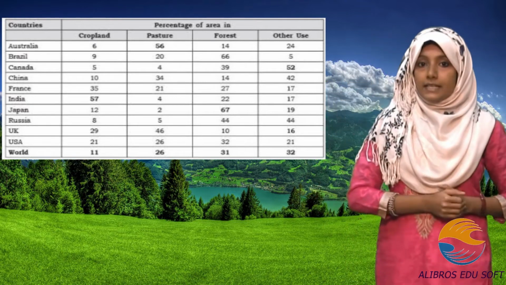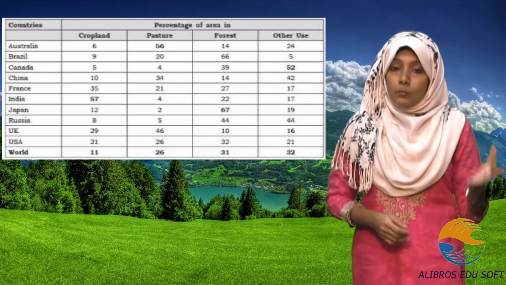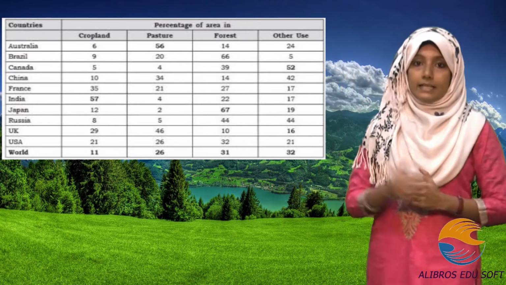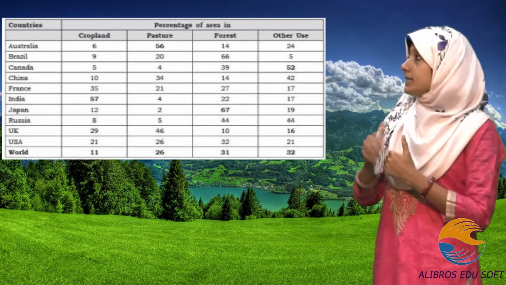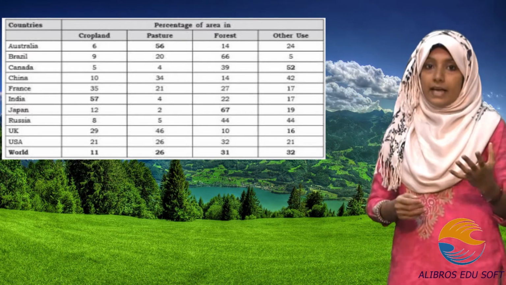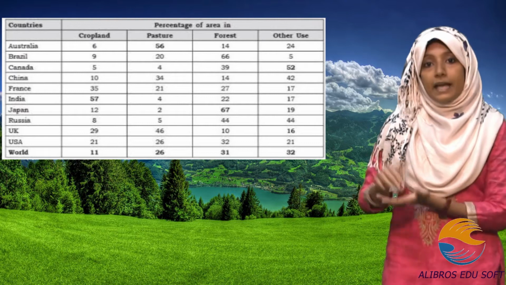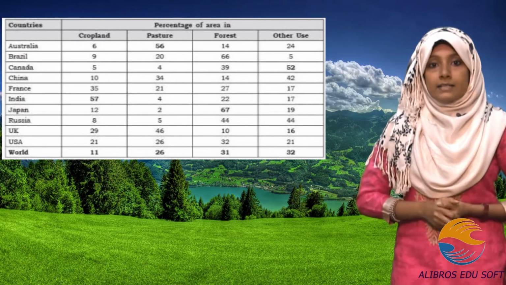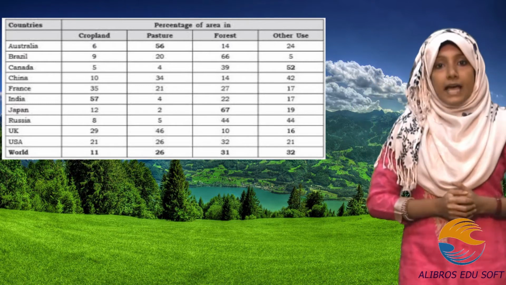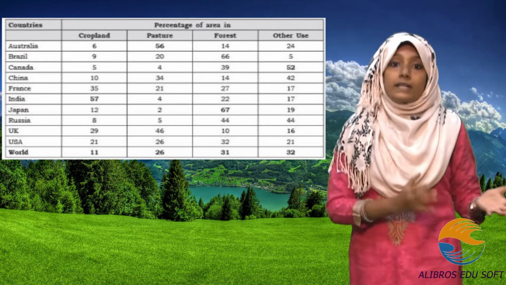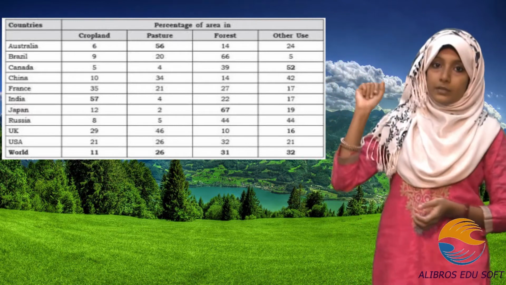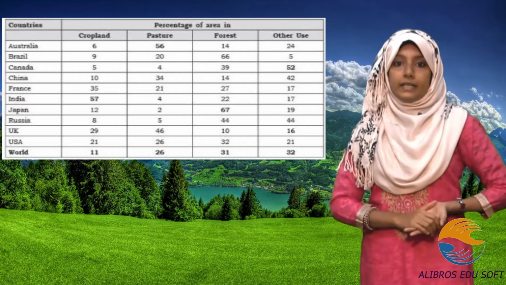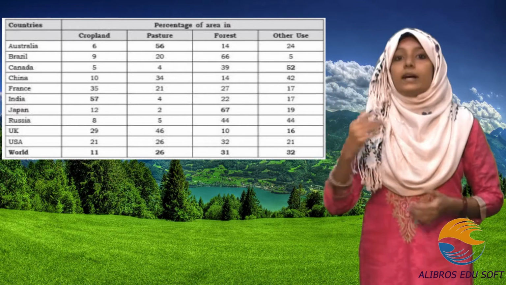In the chart you can see India uses a large amount of land for crop cultivation. Next we can see pastoral land. Pastoral land is land used for feeding animals. Australia uses a large amount of pastoral land. Then you can see Brazil has a large area of forest. And the next one is Canada. Canada uses land for different activities more compared to other countries.